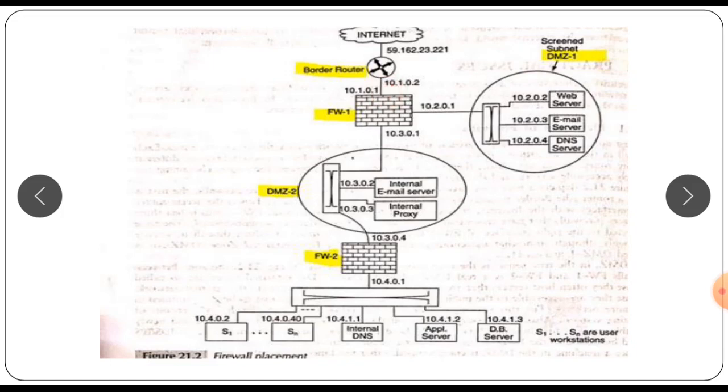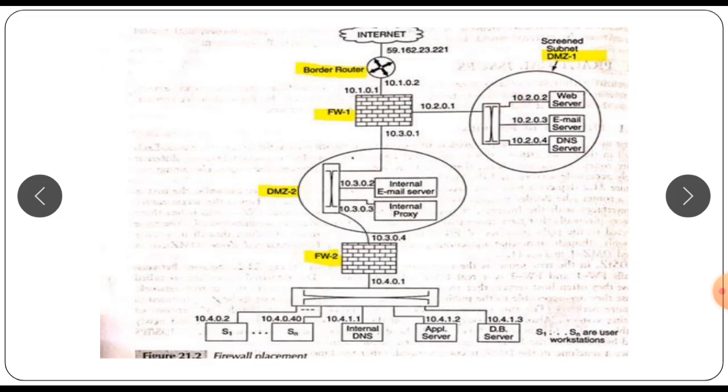The zone connected to the right of FW1 is referred to as the screened subnet, or the demilitarized zone, DMZ. It is labeled as DMZ1.